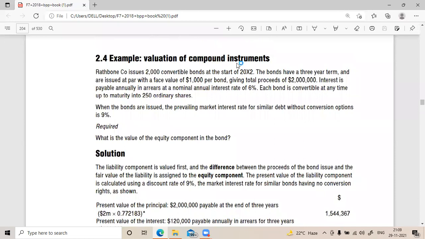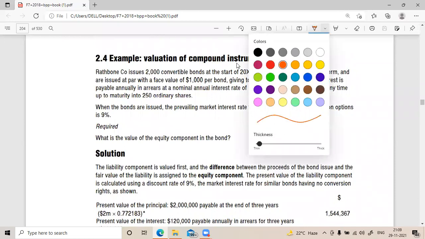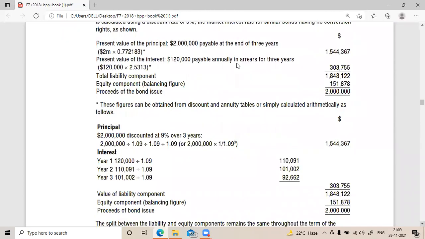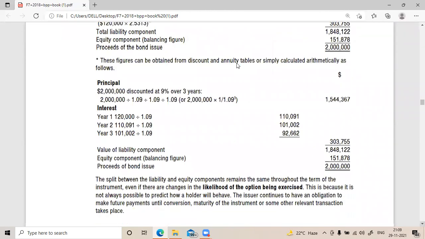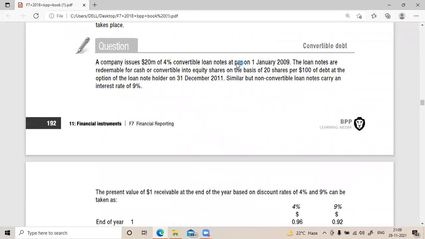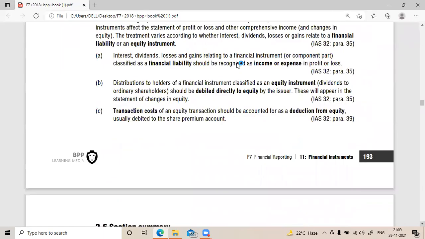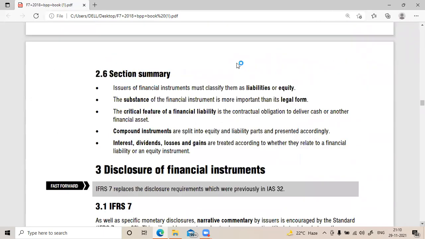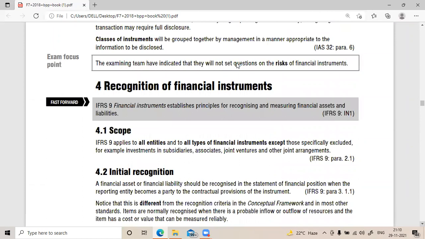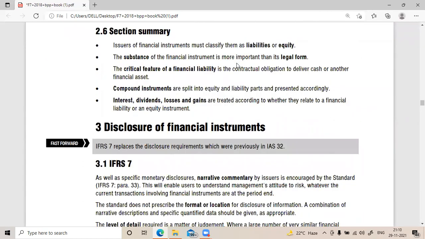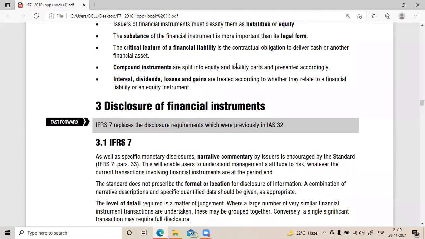If you can see the screen, just confirm. Did we do this component instruments class yesterday? Equity and debt component. Yes, sir, this one we did, finished. Did we do this question? Yes, sir, this one we did. Interest and all this also, no? I think we are supposed to do from here: recognition of financial instruments, correct? Sir, can you scroll up once? This we need to do, sir. This is all we didn't do. Till that sum only we did.